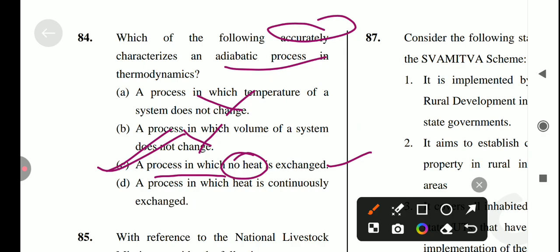adiabatic process in thermodynamics, which studies energy transfer and transformation, particularly involving heat, work, and energy. Among the various thermodynamic processes, the adiabatic process is unique because it involves no exchange of heat with the surroundings. Okay, so the answer is option number C.